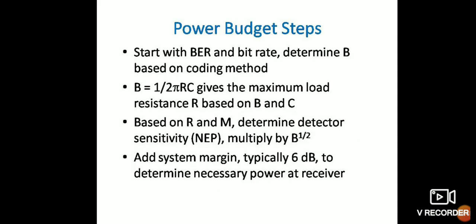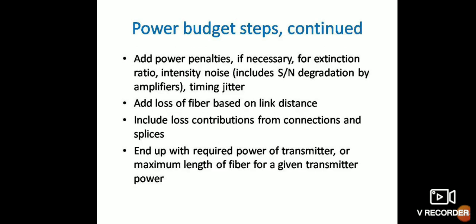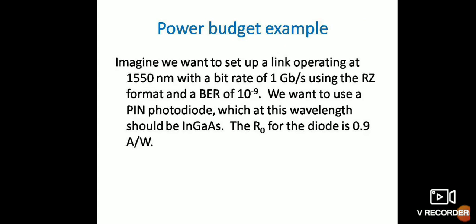Power budget steps. Start with the bit error rate determined based on the coding methods. Bandwidth B is equal to 1 upon 2 pi RC, given the maximum load resistance. Power budget steps continued. Add power penalty if necessary for extinction ratio, intensity noise, and timing jitter, and add loss of fiber based on link distance. Include loss contribution from connectors and devices. Power budget examples.